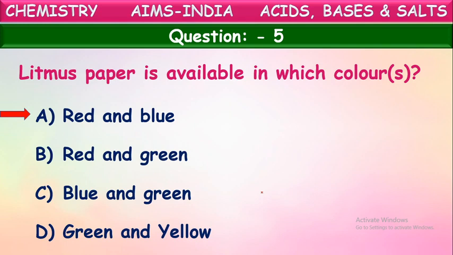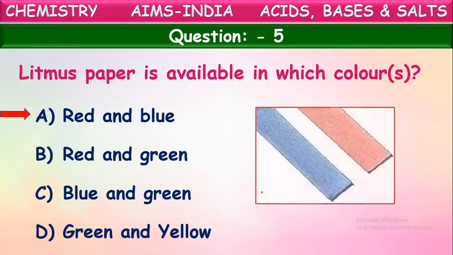Yes, red litmus is used to identify basic substances because red litmus paper turns blue when it is dipped into base solutions. And blue litmus paper is used to identify acidic solutions because blue litmus paper, when dipped into acidic solutions, turns red. Anyhow, litmus papers are available in two colors, red and blue. Red litmus is used to identify bases, and blue litmus paper is used to identify acids. Okay, two colors, red and blue. Next question.